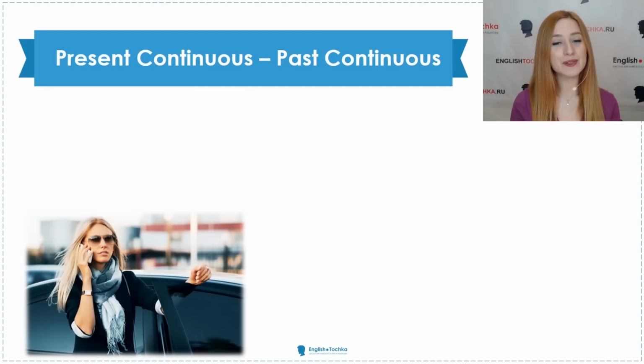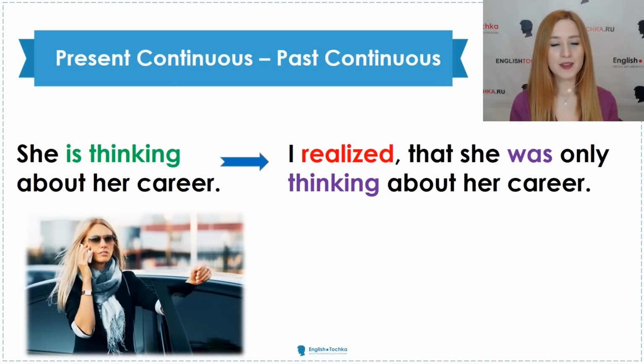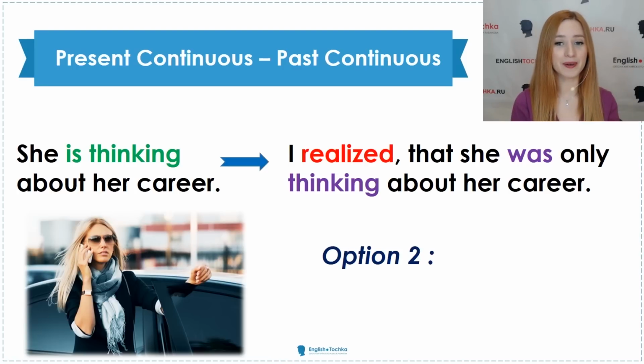Present continuous goes to past continuous. She's thinking about her career. I realized that she was only thinking about her career. So as you can see, I realized, past tense. That's why the second part is in past continuous. She was only thinking about her career.